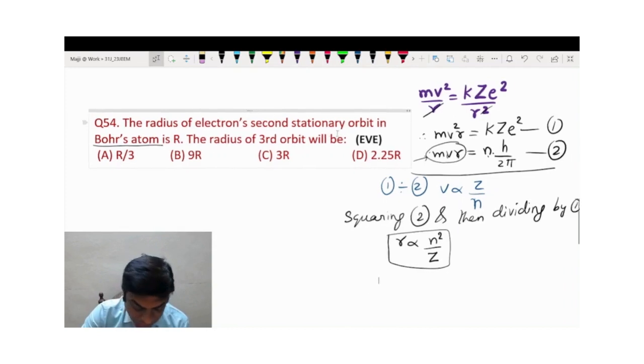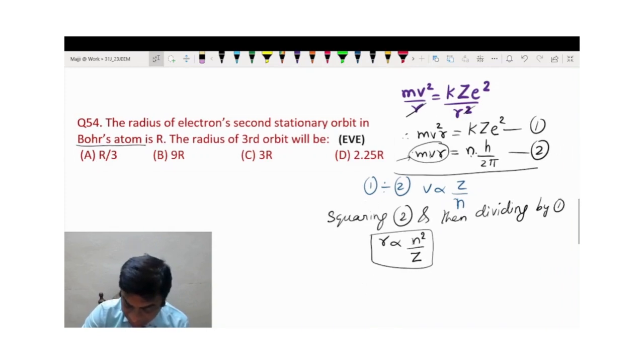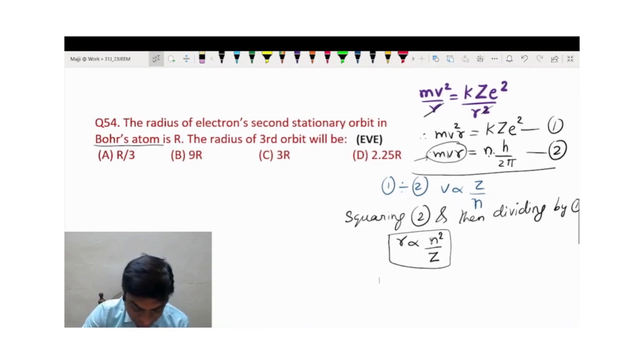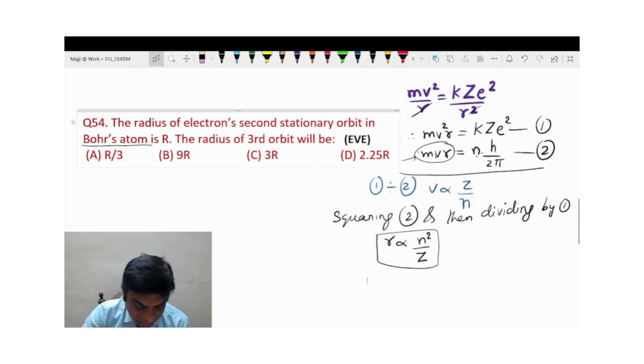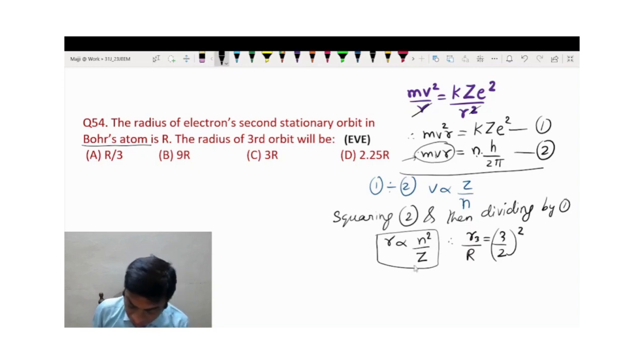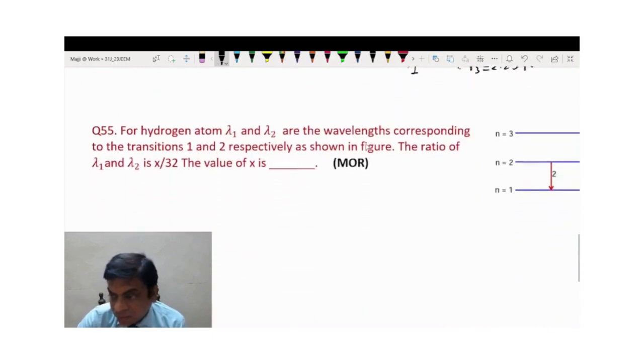So here we have to find the radius, so we'll be using this formula. The radius of the second orbit is R. So we can write the radius of the third orbit upon the radius of the second orbit is equal to 3 by 2 whole square. For Bohr's atom, Z is equal to 1 always. So R3 is 9 by 4, that is 2.25 times R. Option D is the correct option.